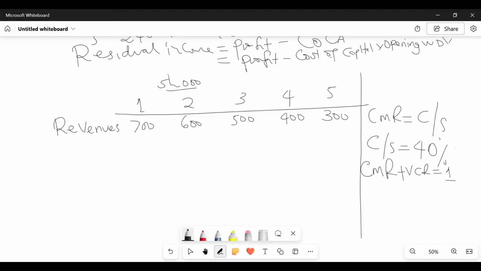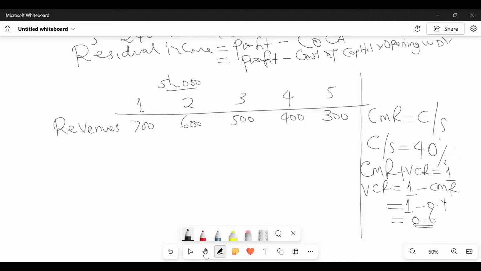Meaning that the variable cost ratio will be 1 minus CMR, isn't it? Which will be 1 minus 0.4, which gives me 0.6. Have the online students been able to follow up to here? So this is one of the approaches.